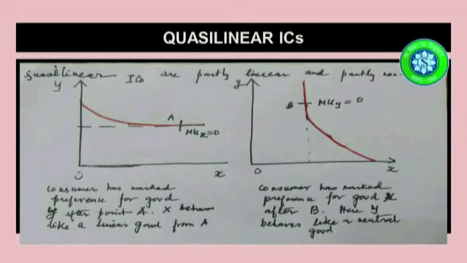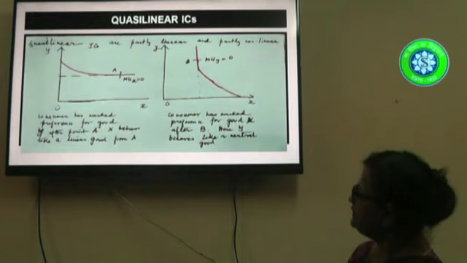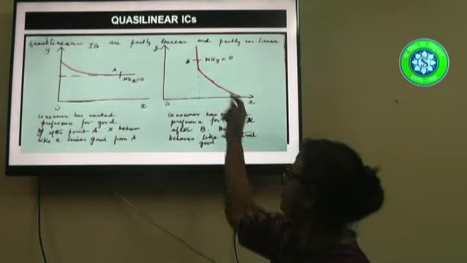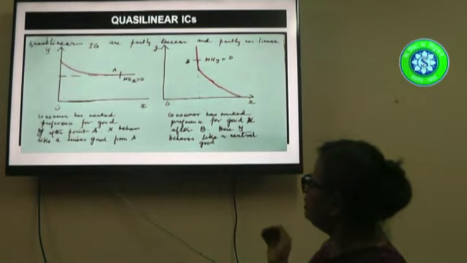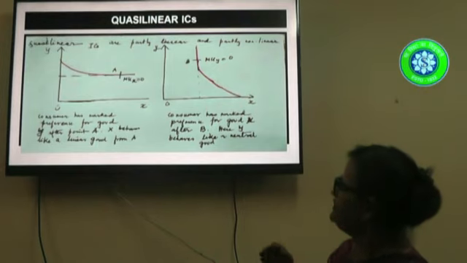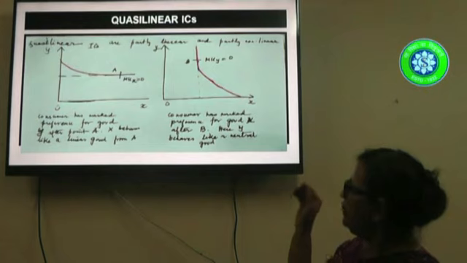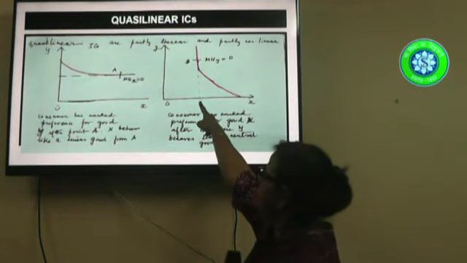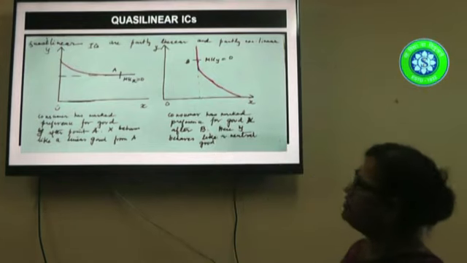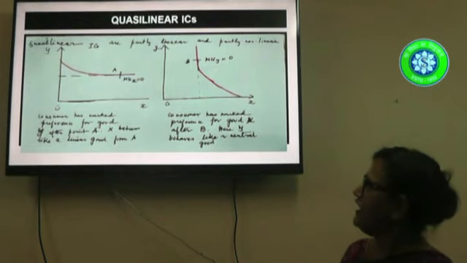Same thing happens when the consumer has a preference for commodity X. You see, as we move from here upward, what do we see? That the consumer is declining X and increasing Y. Now, beyond this level, the consumer is not willing to reduce his consumption of X. So what will he do?